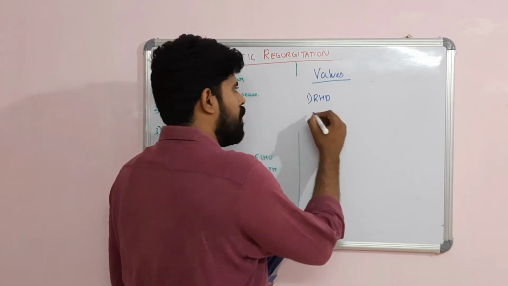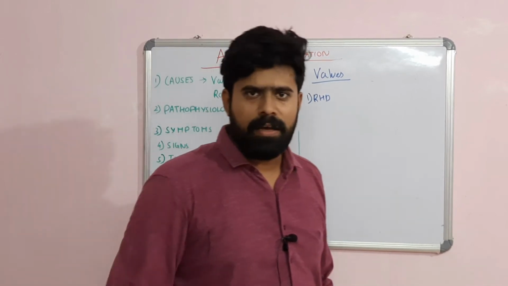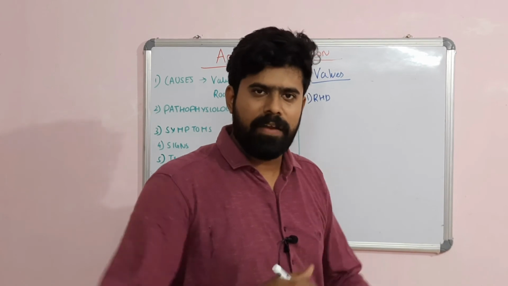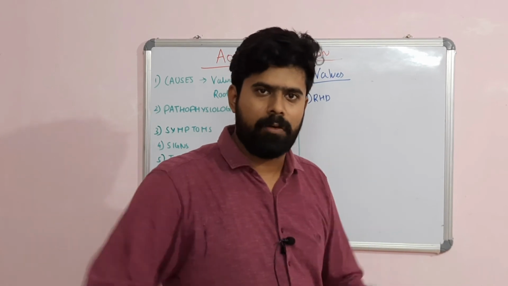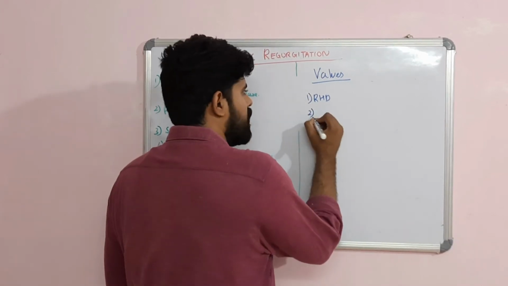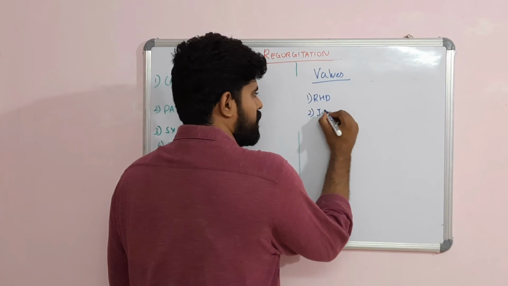What happens in rheumatic heart disease? A chronic inflammation leads to valve thickening and valve shortening, and there is defective opening and closing of the valve during systole and diastole. The second common cause is infective endocarditis.